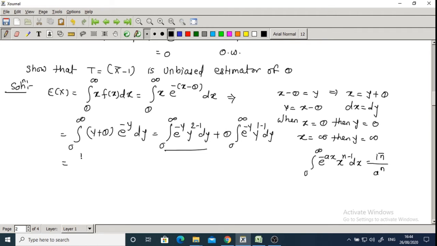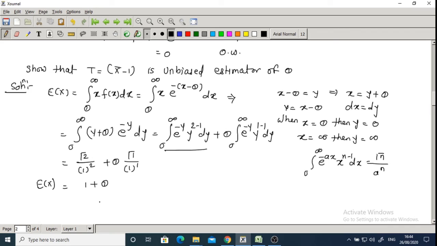So gamma 2 divided by 1 raised to 2, plus theta into, here the value of a is 1 and n is 1. So gamma 1 divided by 1 raised to 1. So gamma 2 is 1. So 1 plus theta, correct? So this is the value of expectation of x.